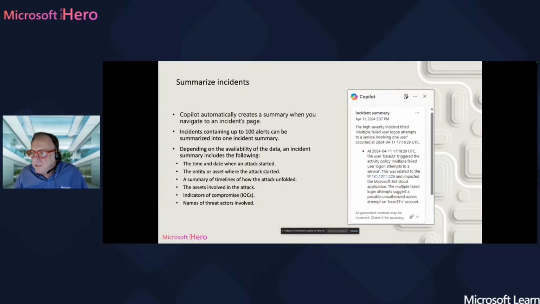And let's take a look at this. We've got all the information about the different incident alerts, but it's really complicated to explain everything and to understand what's going on here. Just go and use the incident summary.